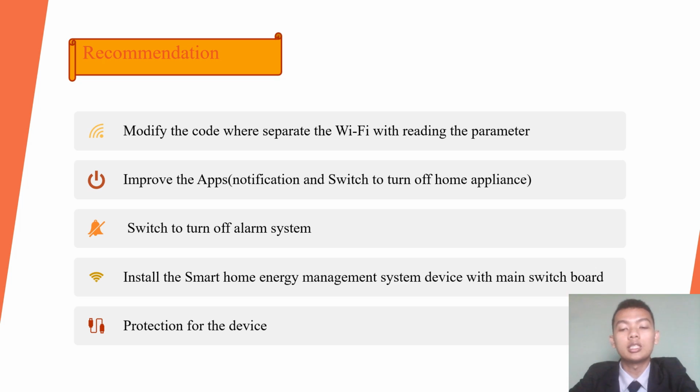Lastly is the protection system. The device needs to be built in a specific box where the PRISM 0040 and the ESP32 are separated. This is because of the current flow at the PRISM 0040 during the reading of the parameter. This is to prevent shock from occurring.